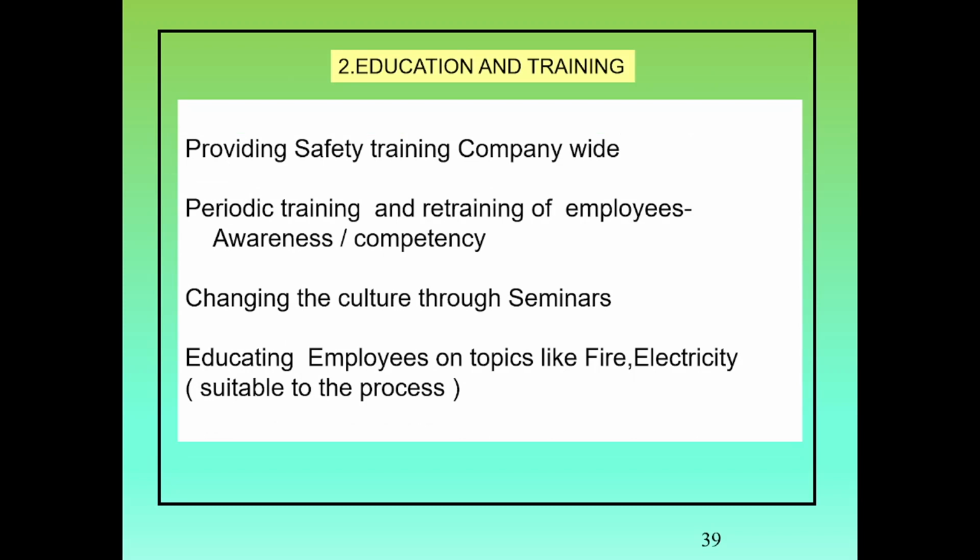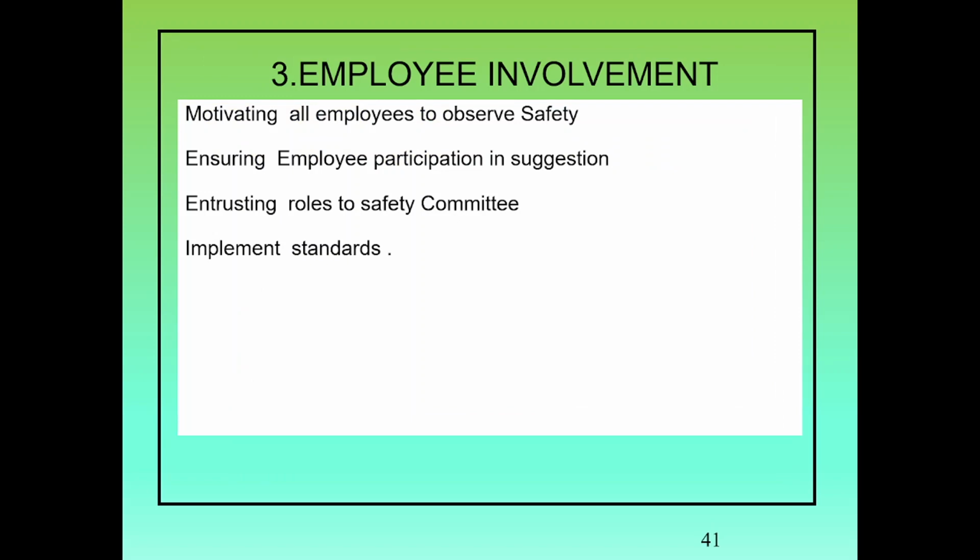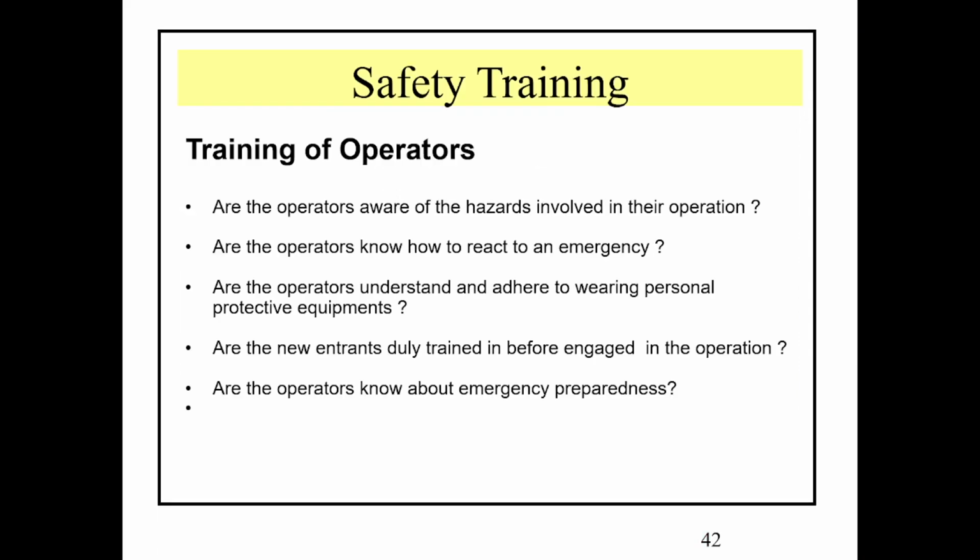Education and training: providing safety training company-wide, periodic training and retraining of employees, changing the culture through seminars, educating employees on topics like fire and electricity suitable to the process. Employee involvement: motivating all employees to observe safety, ensuring employee participation in suggestions, and implementing standards. Safety training: training of operators.